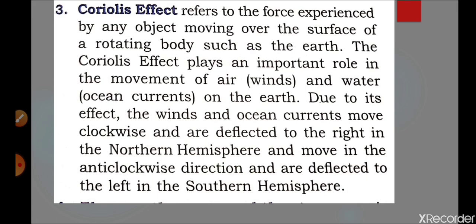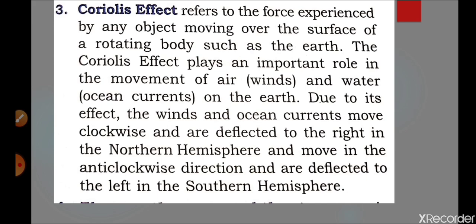How is it important? We can say that the earth is divided by the equator into two parts, the northern hemisphere and the southern hemisphere. The upper side of the equator is the northern hemisphere, and the winds blowing there blow clockwise. Below the equator, in the southern hemisphere, the winds blow anti-clockwise. So the Coriolis effect is the effect on winds of the force on a body that is on a rotating body.